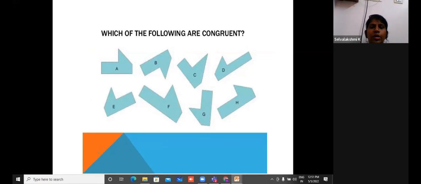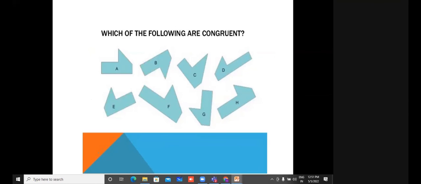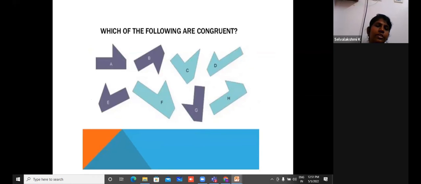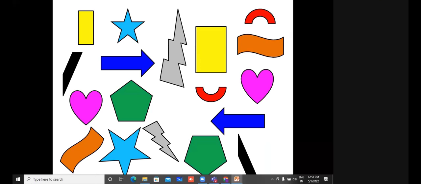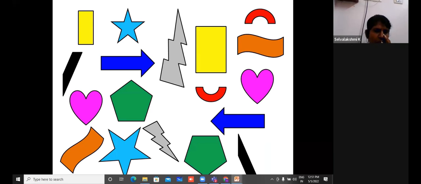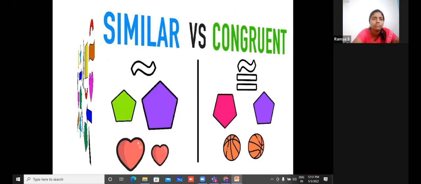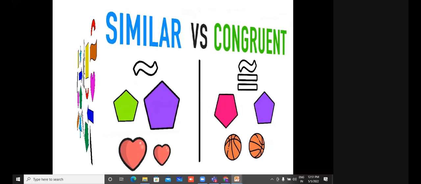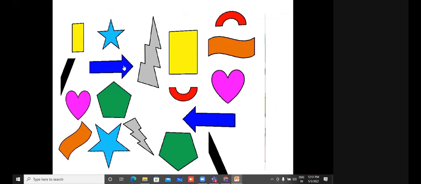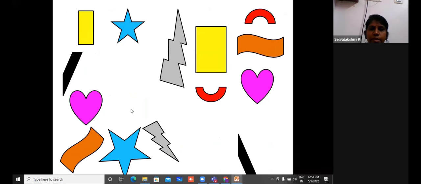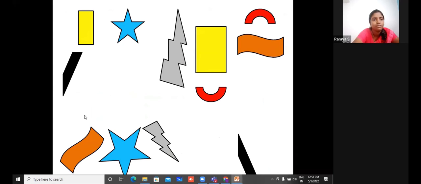Now, which of the following are congruent? A and B are congruent, then E and G are congruent, other figures are not congruent. Again, which shapes are congruent? Now, they'll have better clarity. We have to click on it. Yes, okay ma'am. Congruent. Anything else? This is congruent. Anything else? Heart and star are congruent.